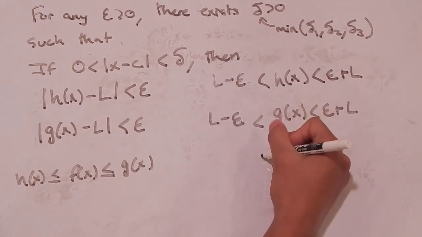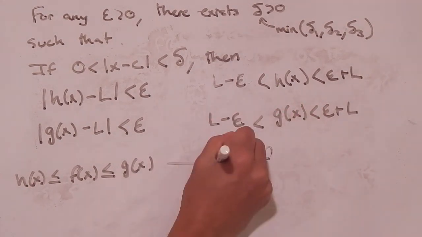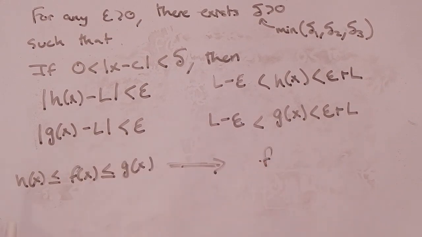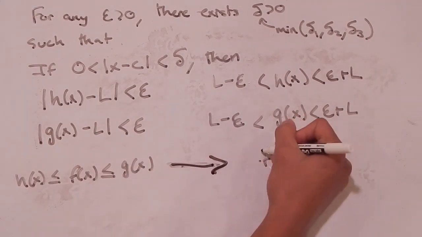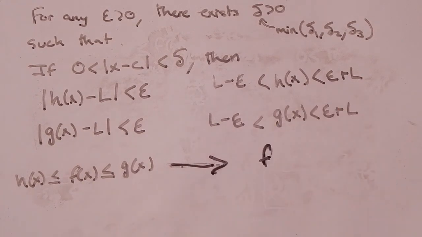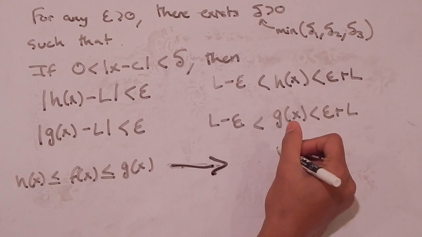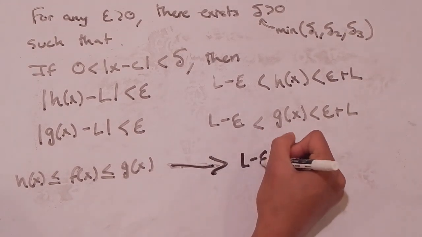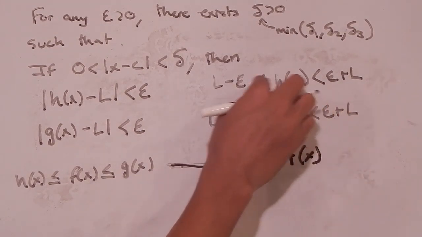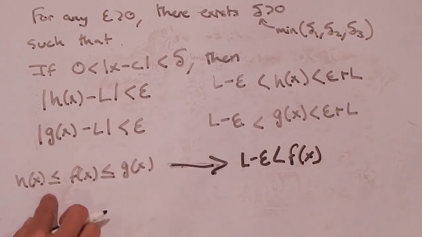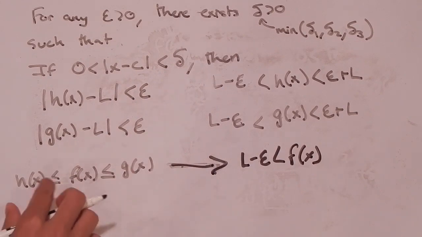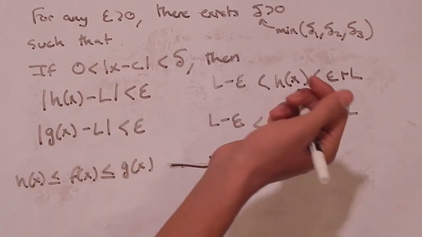That lets me know, first off, that f of x on that interval will be bigger than L minus epsilon. Because h of x is bigger than L minus epsilon, and f of x is either equal to or bigger than h of x on this interval defined by delta.